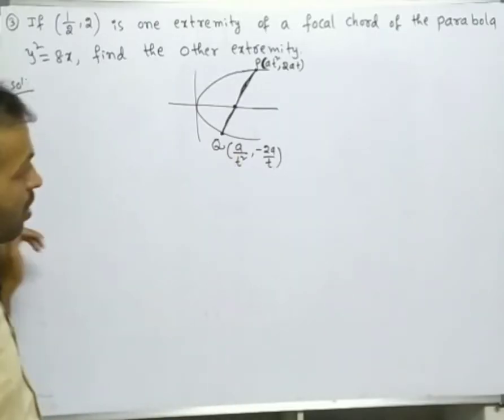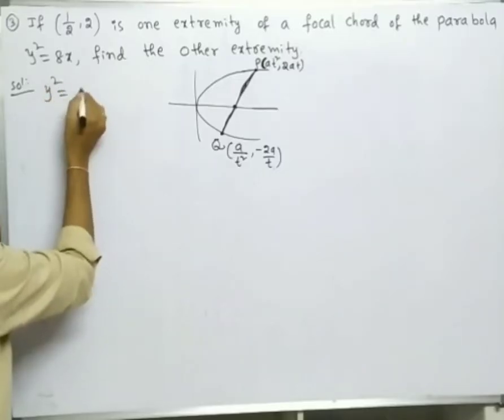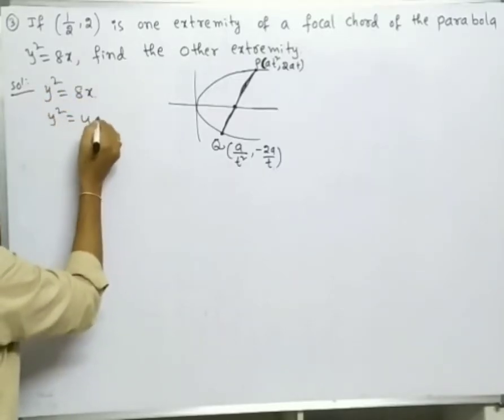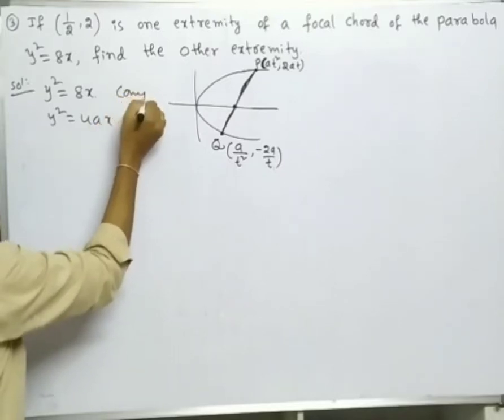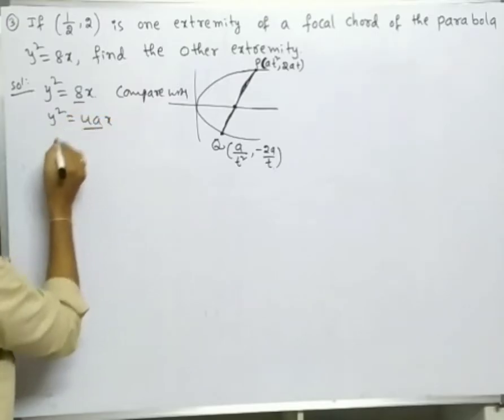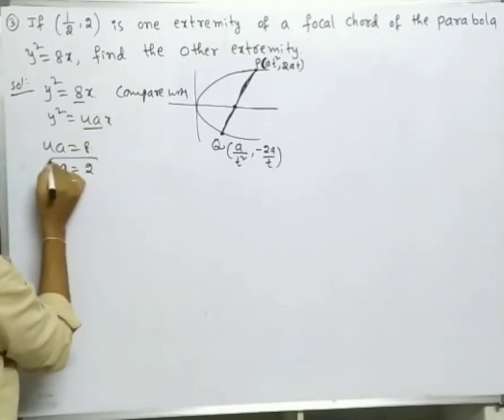Now first of all, what is the given parabola? y square is equal to 8x. Compare with y square is equal to 4ax. By comparison we get 4a is equal to 8, so a is equal to 2.